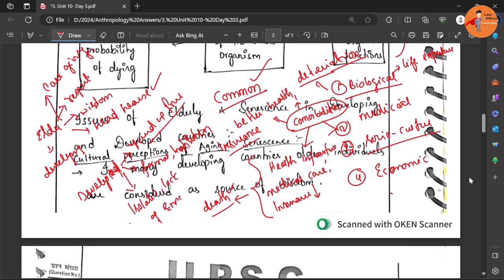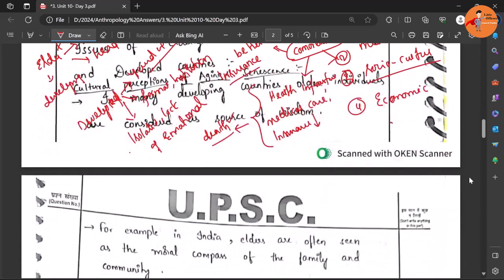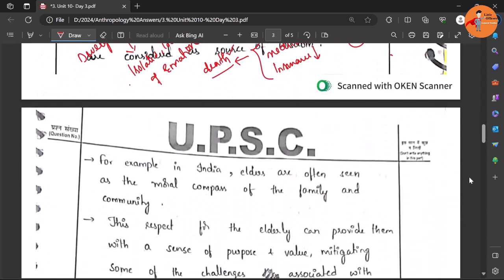So these issues are the ones faced by the elderly people, senescent people in the developed countries. So this takes care of the socio-cultural aspect. Of course, examples you can provide. So this student has provided very beautiful examples. Later I'll show you.